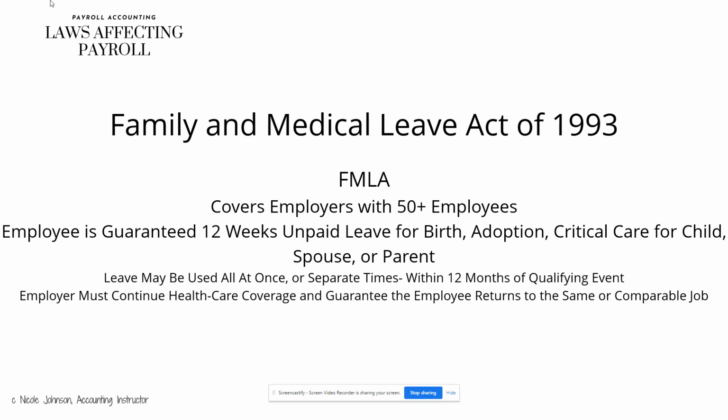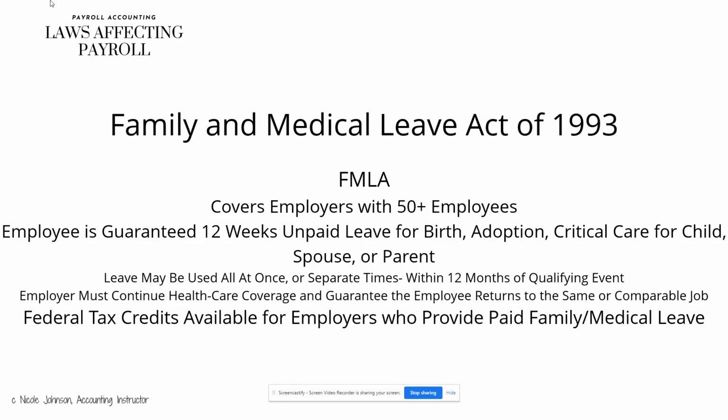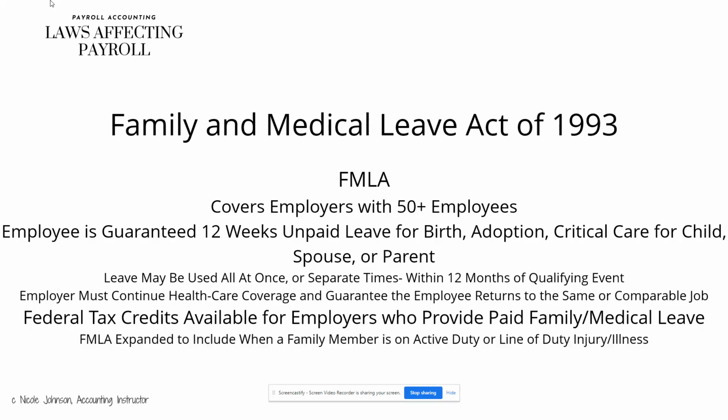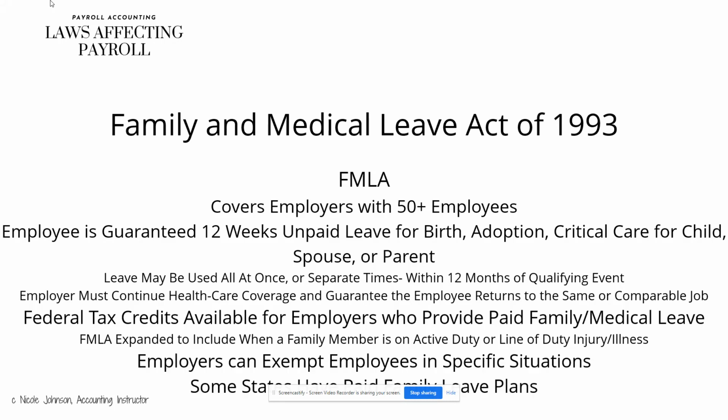The employer must continue health care coverage and guarantee the employee returns to the same or a comparable job. Federal tax credits are available for employers who provide paid family medical leave. FMLA expanded to include when a family member is also on active duty or has a line of duty injury or illness. Employers can exempt employees in specific situations, and some states have paid family leave plans.